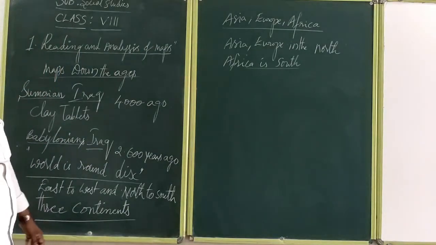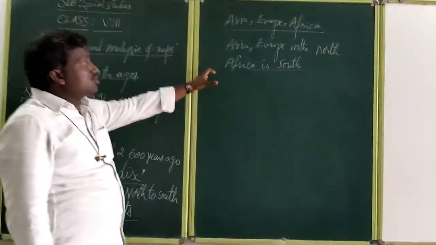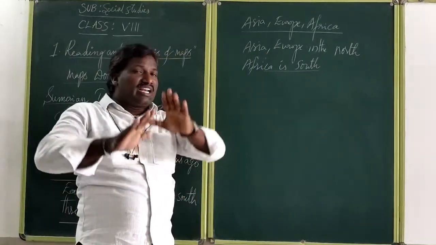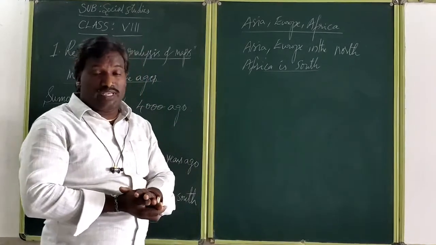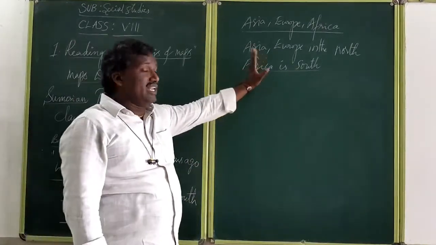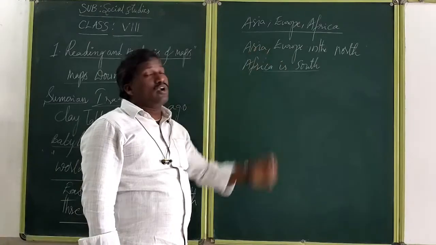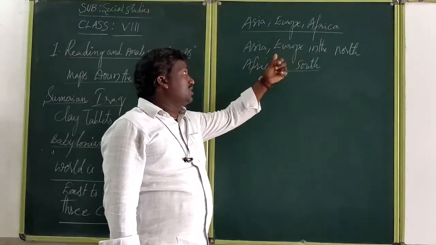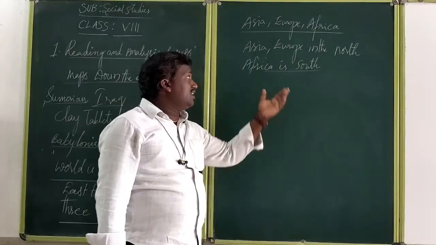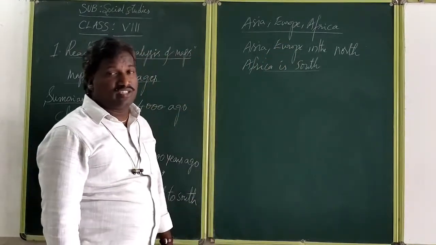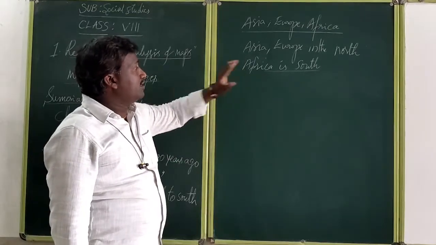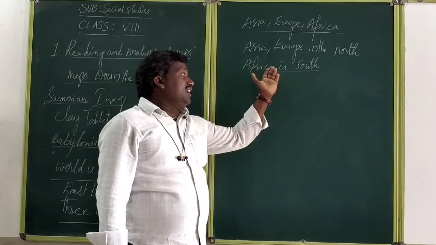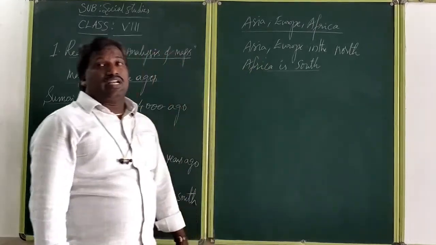Therefore, according to these continents, they got a little bit of an idea, not a clear idea, about the continents. That's why they showed only three continents. The bigger continent is Asia, and next is Europe, which they showed in the middle, north side, and Africa is the dark continent. That's why they showed it on the south side. In that, mainly South Africa and the African east side they showed clearly.